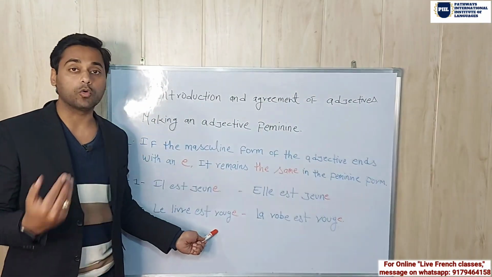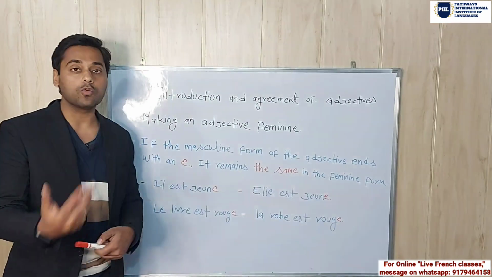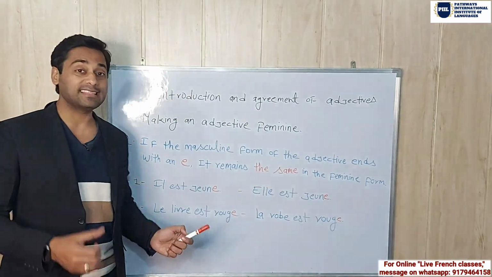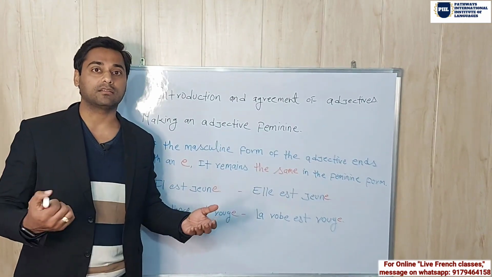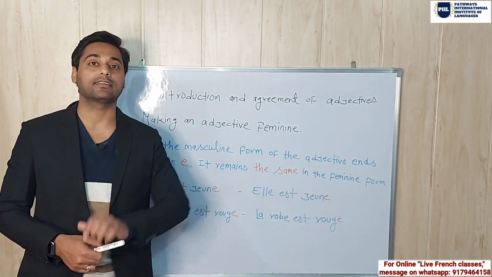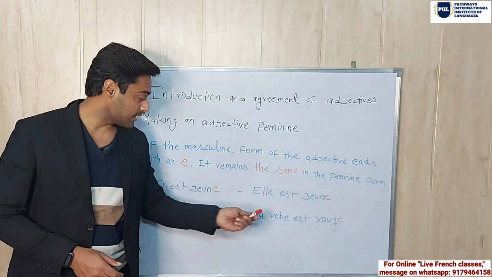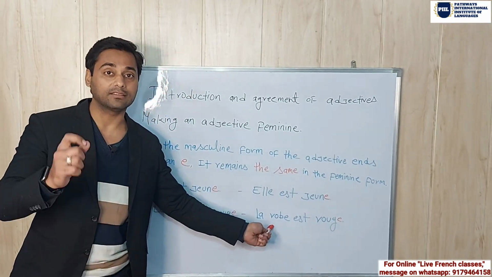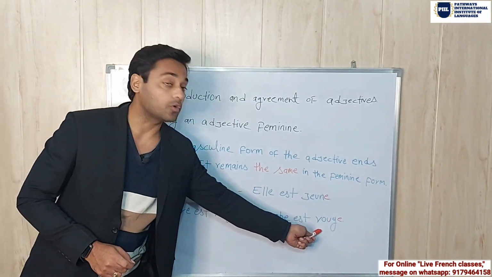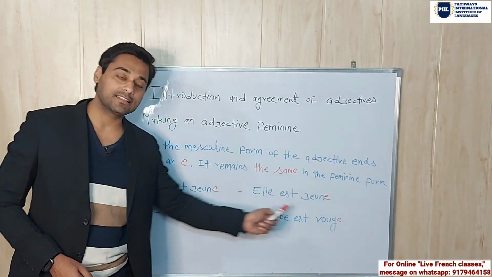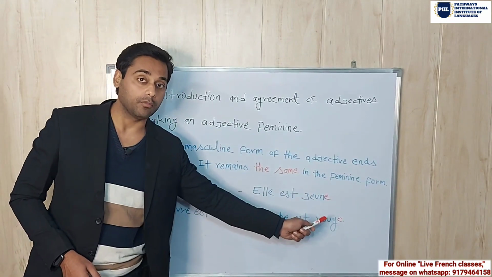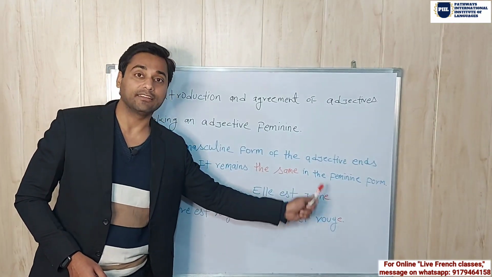Look at the second example. Le livre est rouge. That means the book is red. Now I want to say that the dress is red. How will I make it? La robe. La robe means the dress. La robe est rouge. So this rouge is the same in the feminine form also. Why? Because it is ending with an E.